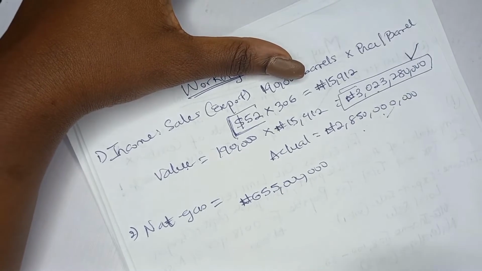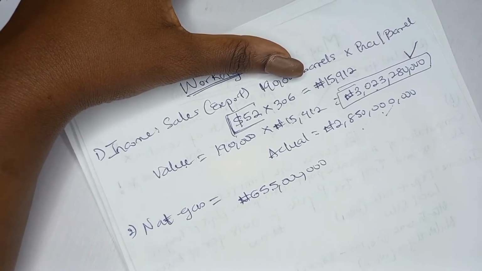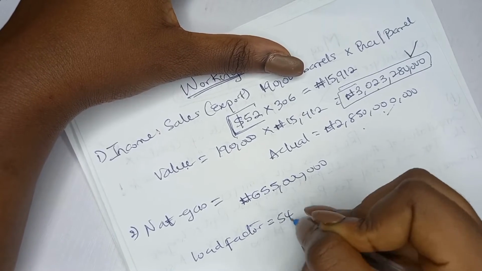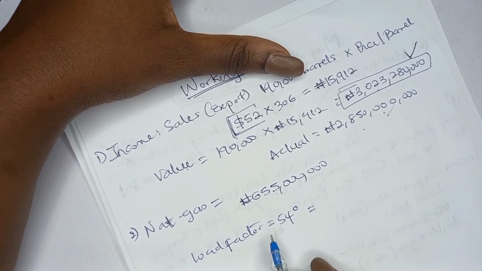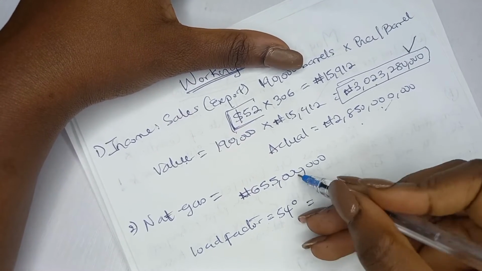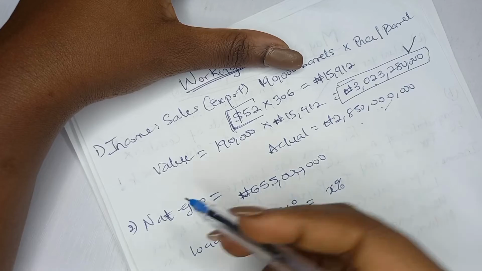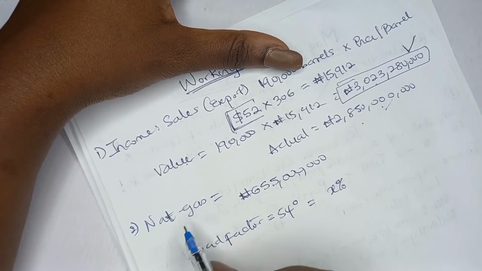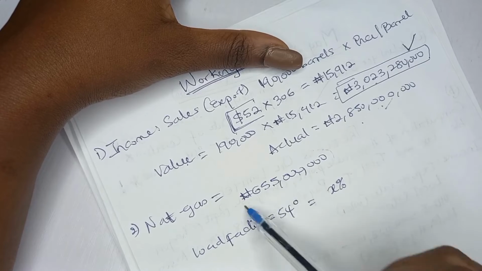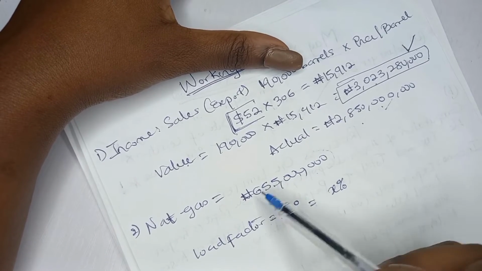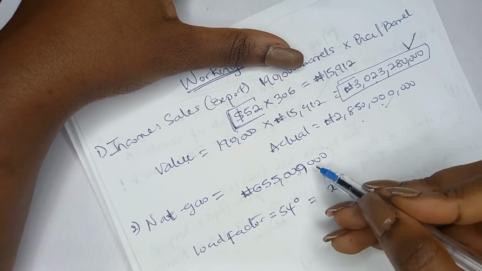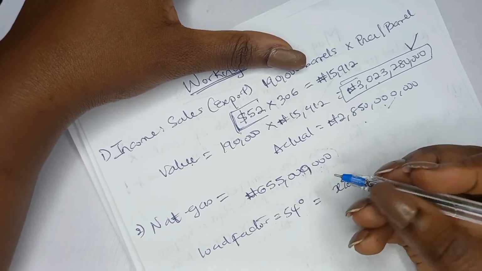Okay, the load factor of the gas is 54 degrees. Now, what is the discount of a load factor of 54 degrees? You need a particular discount to reduce this, because the concept, as I said in the introduction class, is that when you sell gas, it will leak. So maybe only 600 million will reach the final destination. So you don't claim everything. The company, Priceless Oil, should not claim everything as income, because there must be a reduction in gas.